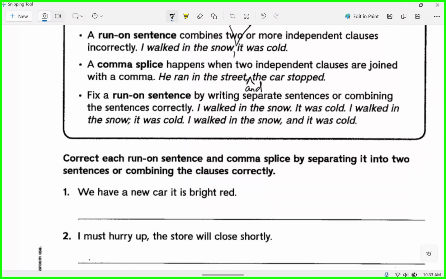How do we combine them correctly? Can you just use a comma to combine them? It's got to be a comma and a what? Yes. I walked in the snow. It was cold. All right, that turns to I walked in the snow. You could use a semicolon. It was cold. I don't love that, though. I walked in the snow, comma. This is what I like, comma, and it was cold. All right?